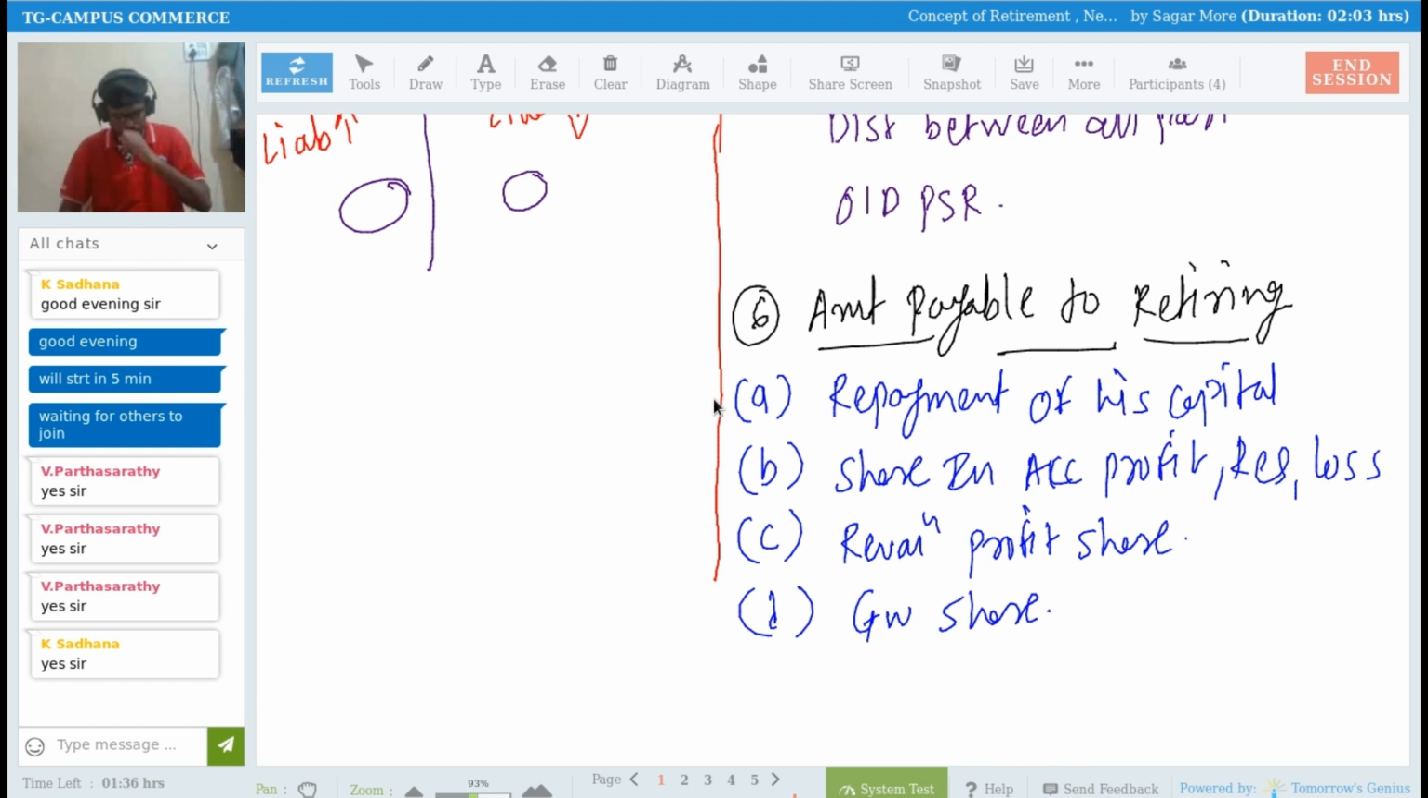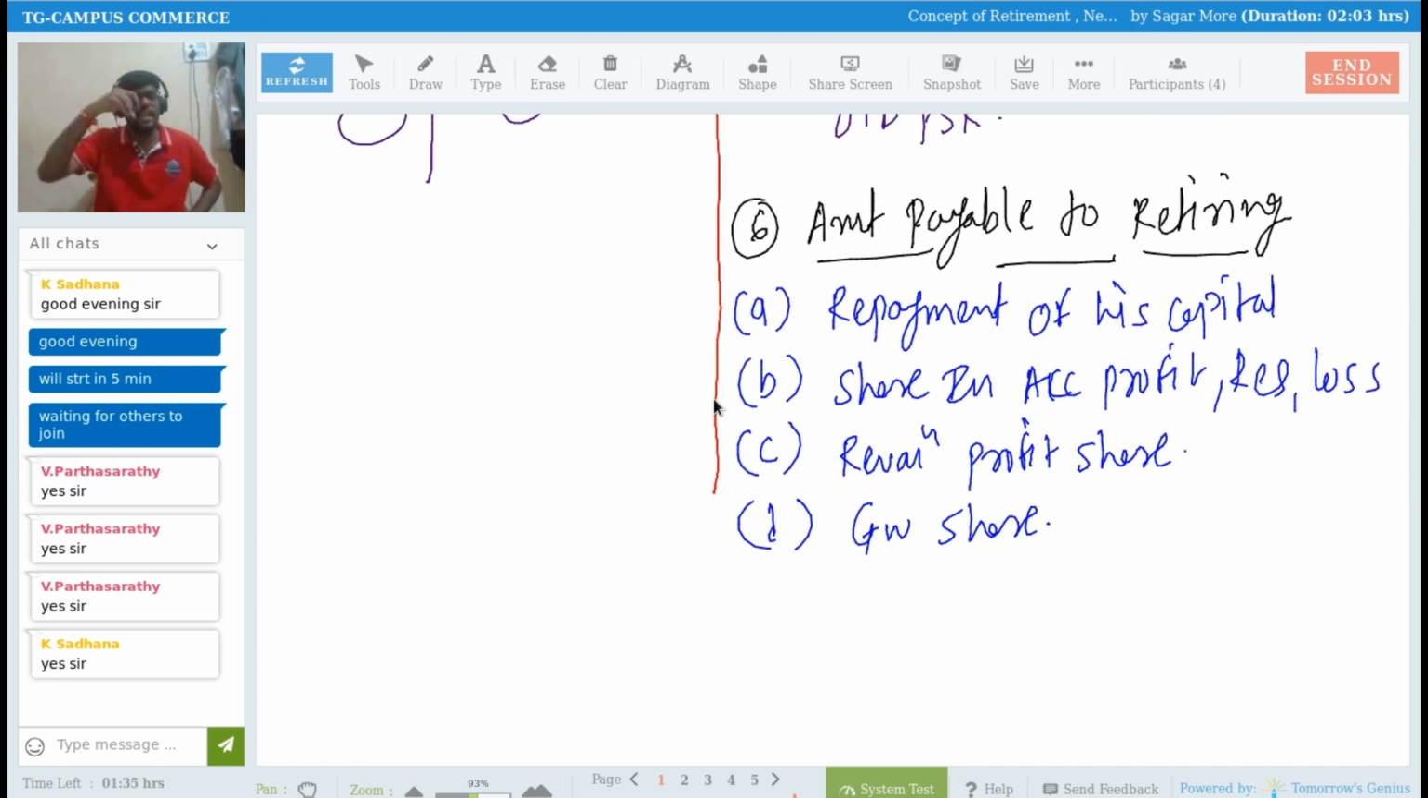We have to give him revaluation profit share, and we have to give him goodwill share as well, right? Sometimes on the date of retirement of a partner, we are not making payment on the spot, because sometimes the partner is retiring in the middle of the accounting year. For example, my accounting year is April to March, and my current accounting year is 1st April 2023 up to 31st of March 2024.